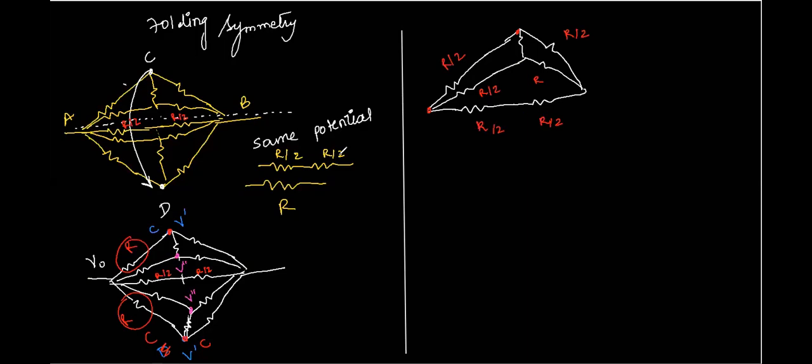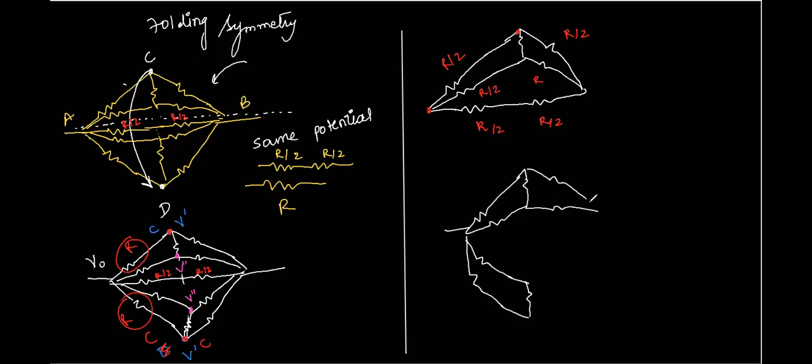Point clear, Atul? Yes, sir. See, I am trying to tell that this particular circuit is something like this, same as the previous one, and in the center there is one big resistor.